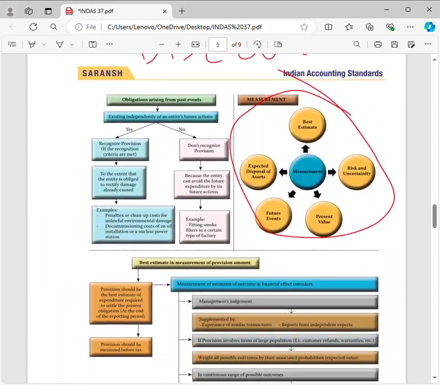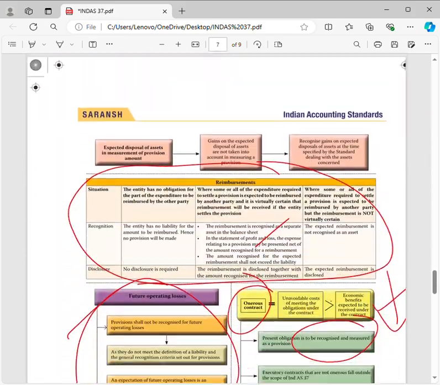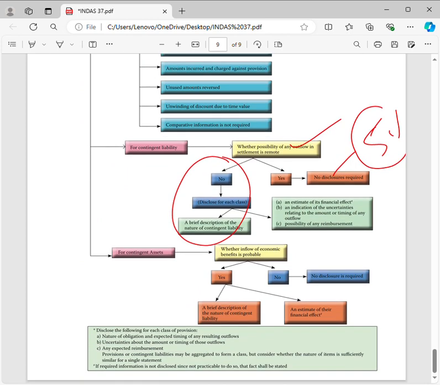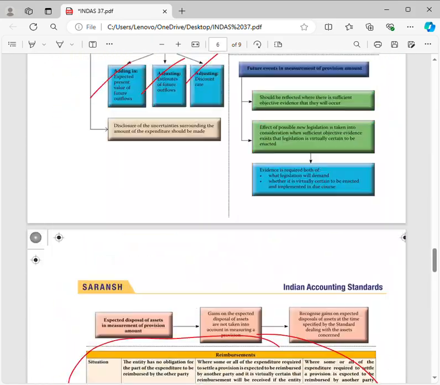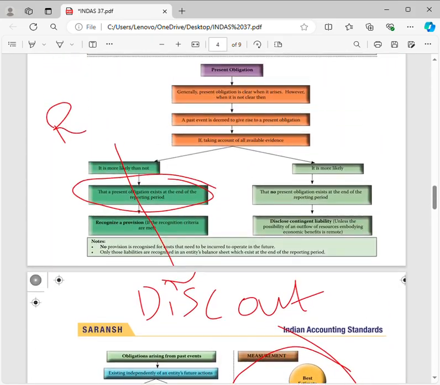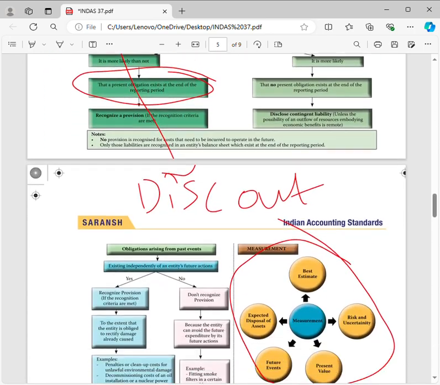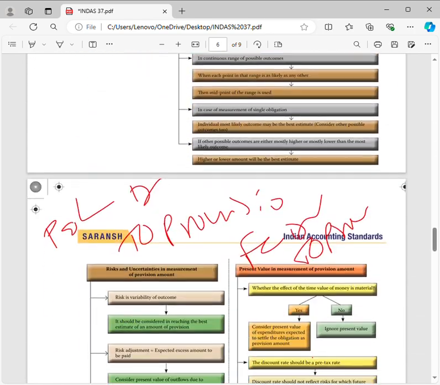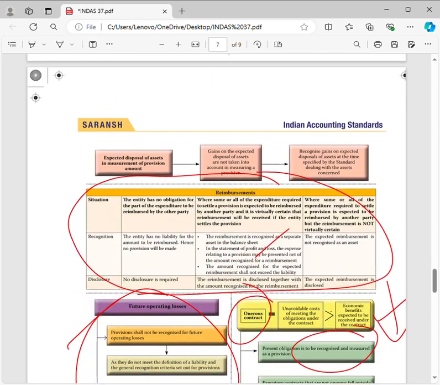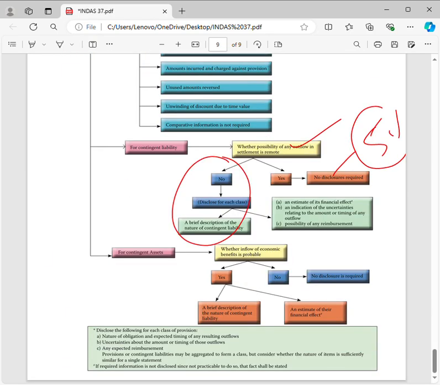If the inflow of resources is probable but not virtually certain, that is, just 50% or more, then it will be a contingent asset but shall not be recognized. We should just disclose it in the footnote of the financial statements.